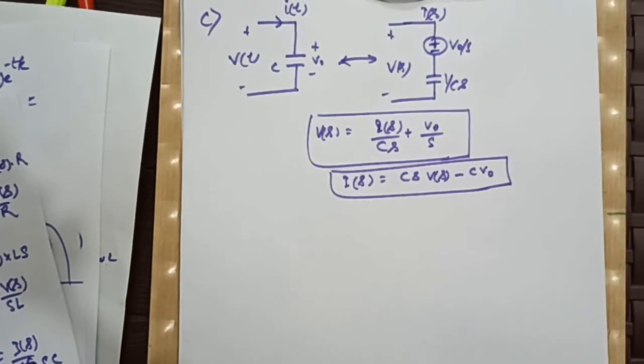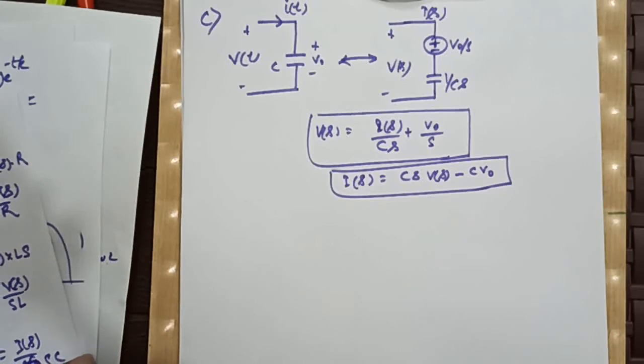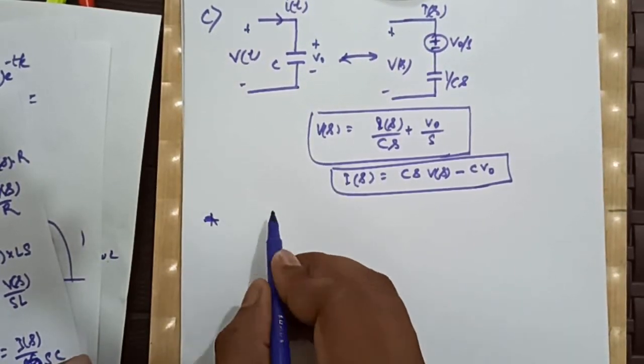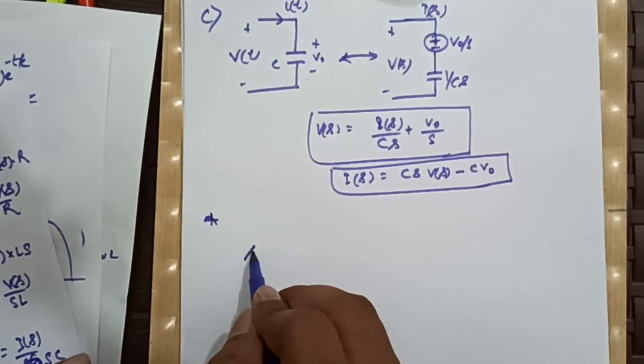So to solve a circuit, or to do the analysis of a circuit using Laplace transform, first of all we transform the circuit into the Laplace domain, then we take the inverse Laplace transform of that expression to get the response of that circuit in the time domain. Now to understand it, let us consider an example.